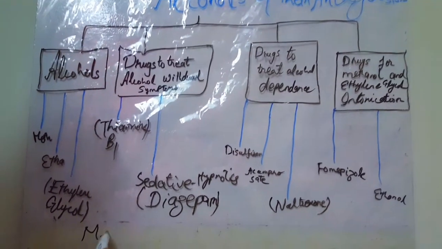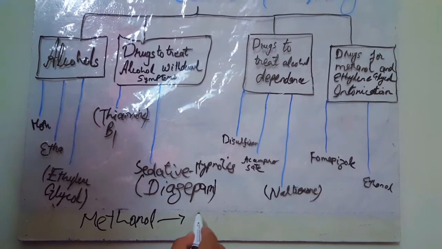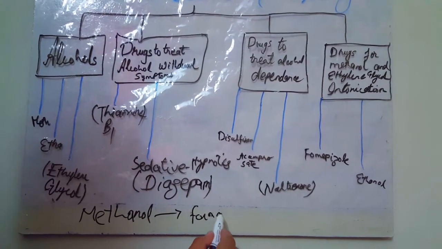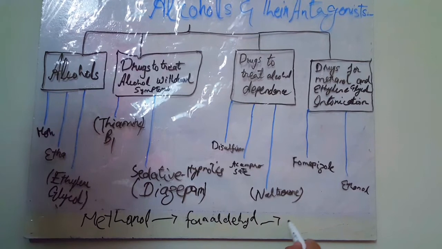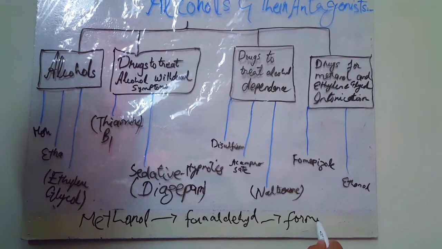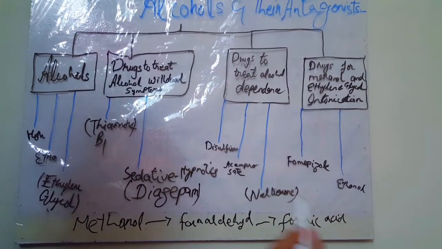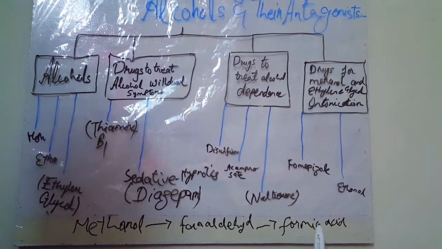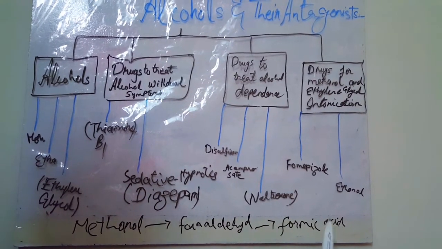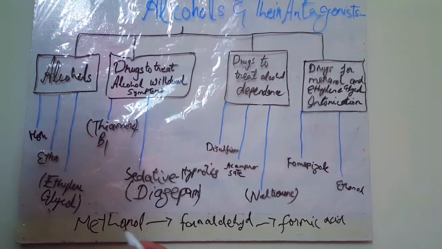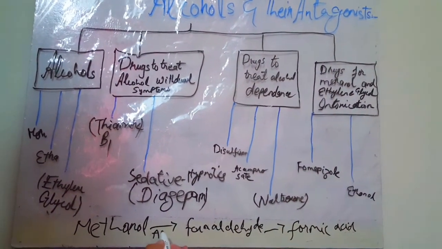Normally, methanol is converted into formaldehyde, and which is further converted into formic acid. These are toxic metabolites. When formic acid is formed, then acidosis in the body occurs, and the visual disturbances also occur. This methanol conversion into formaldehyde requires alcohol dehydrogenase enzyme.